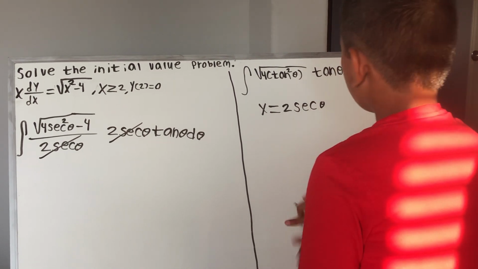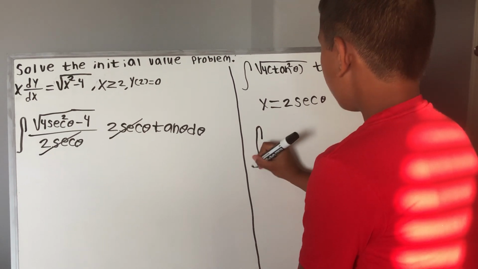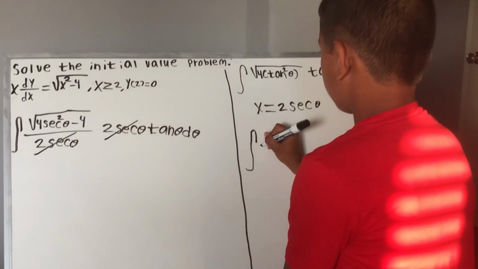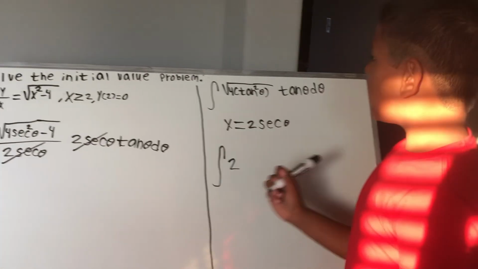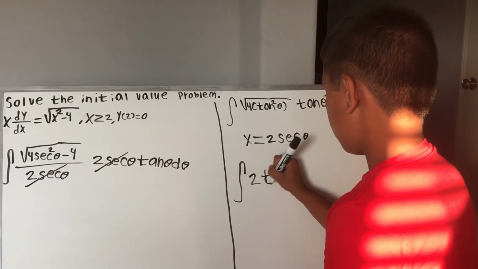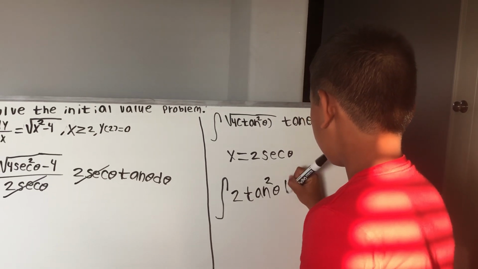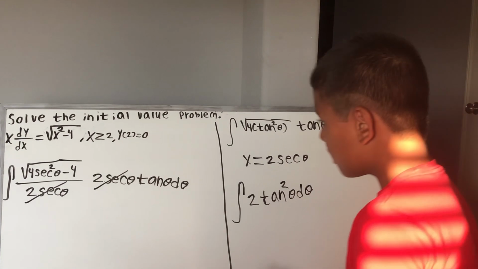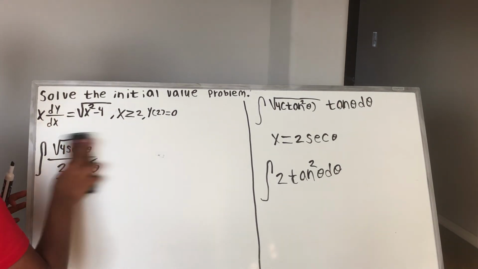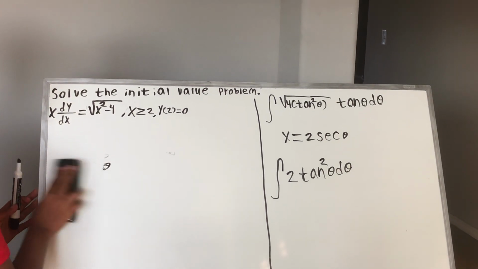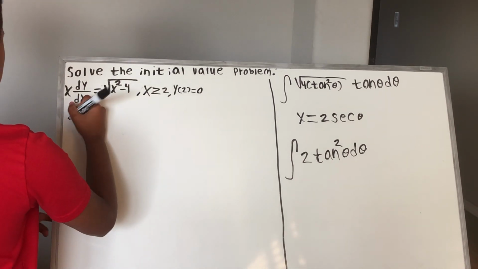and this. So now same as integral. We know that radical 4 is the same as 2. We have times, we know radical tan squared theta is tan theta, and tan theta times tan theta is tan squared theta, and then d theta. So now let me erase this, and this. So now I can take out the 2.